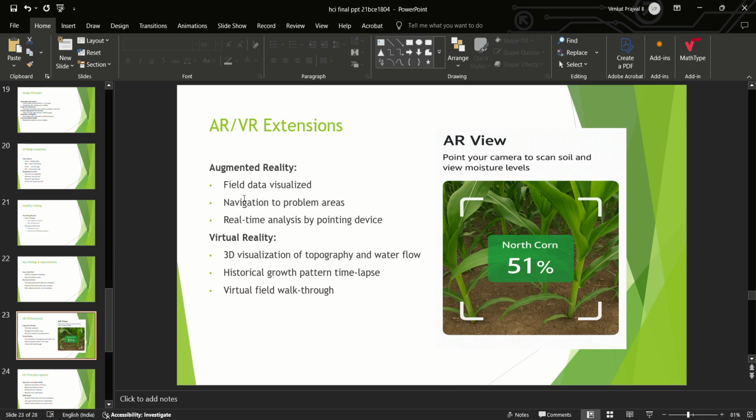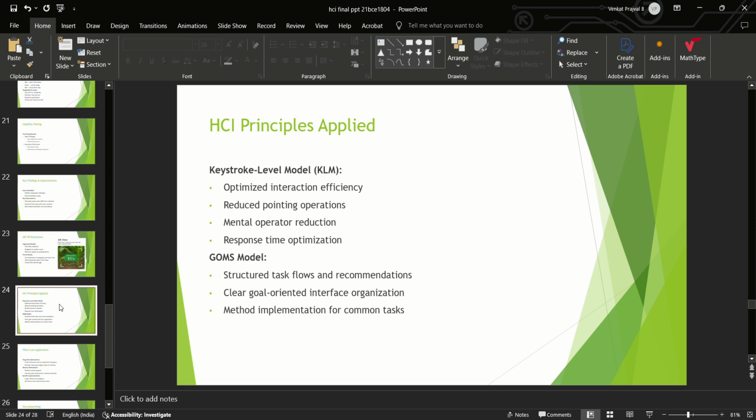Next, AR/VR extensions. In augmented reality, field data is visualized, with navigation to problem areas and real-time analysis by pointing a device. In virtual reality, there is 3D visualization of topography and water flow, historical growth pattern time lapse, and virtual field walkthrough.